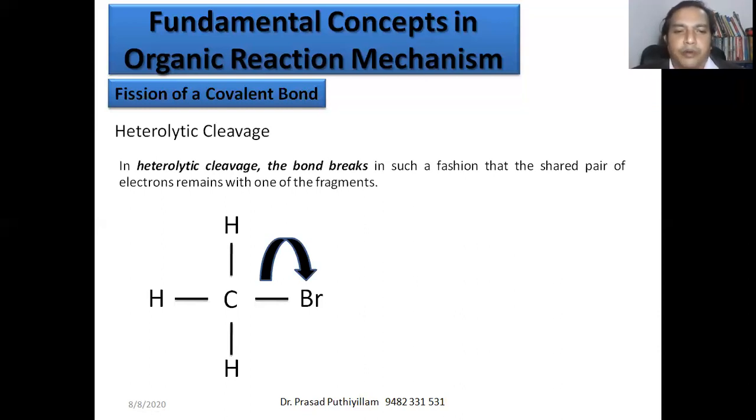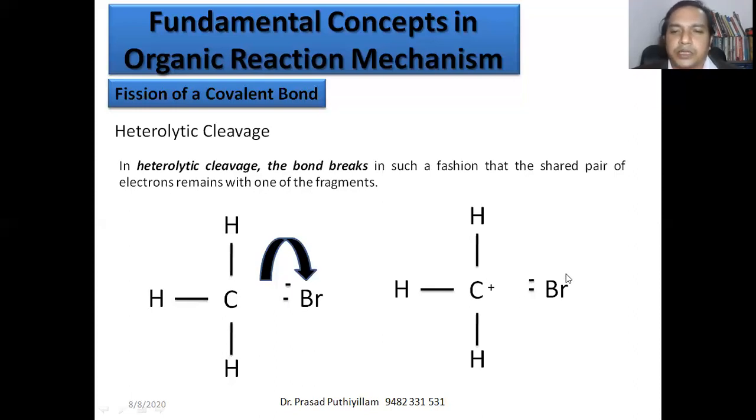These are the two electrons which form the C-Br covalent bond. They can shift to the Br, that is what the arrow represents. The bond electrons are moving near bromine, or it can be rewritten as CH3+ and Br- with 2 electrons.